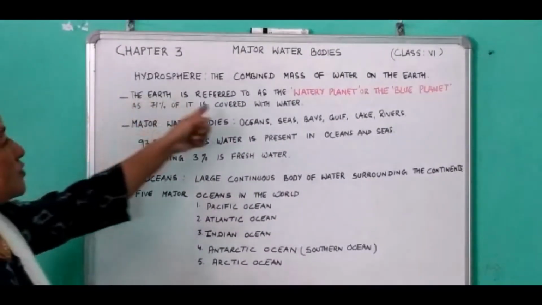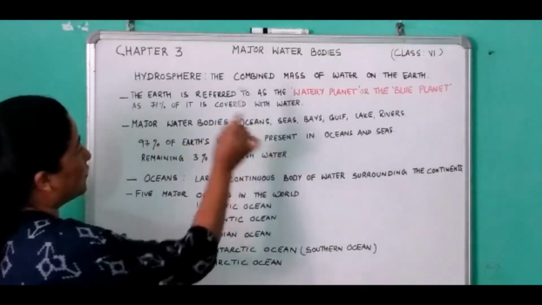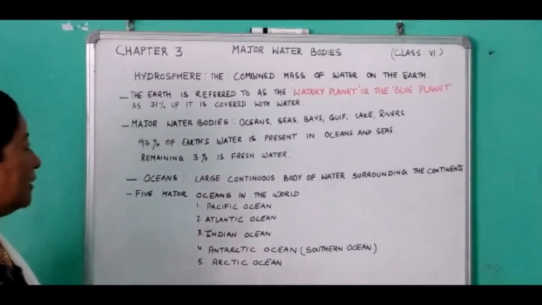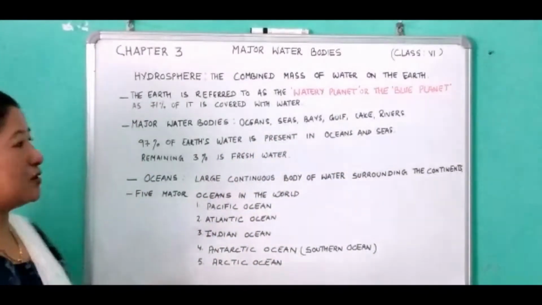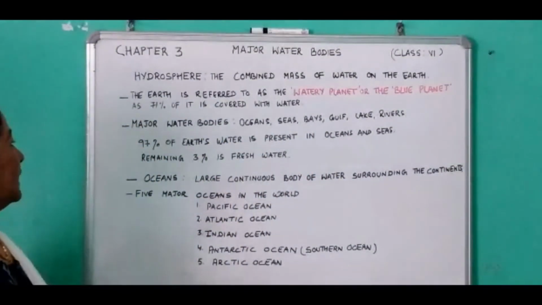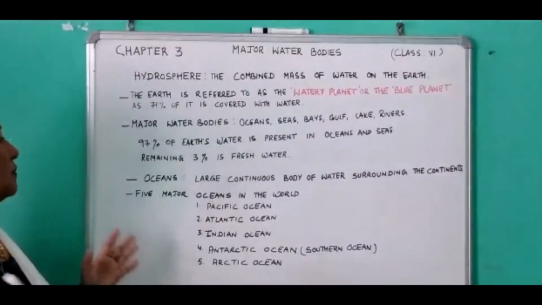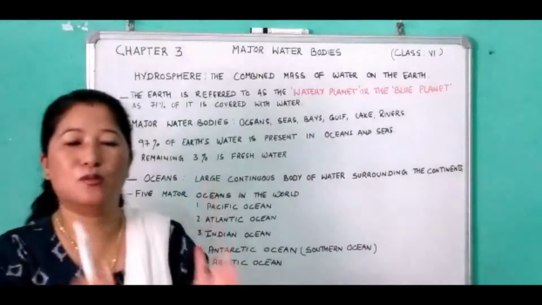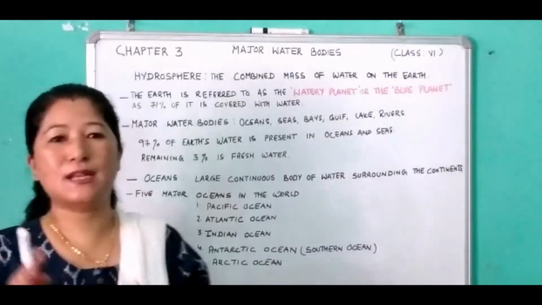Now, number 2, the Earth is referred to as a watery planet or the blue planet, as 71% of it is covered with water. The major water bodies of the Earth are oceans, seas, bays, gulfs, lakes, and rivers. In this particular chapter, you'll be learning about these major water bodies. Out of the total amount of water on the Earth's surface, 97% of this water is present in oceans and seas.